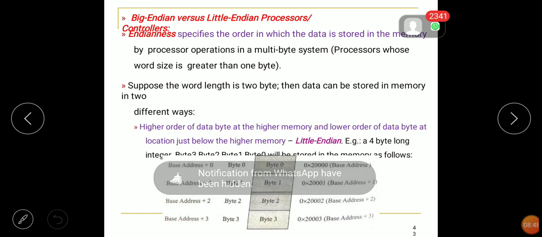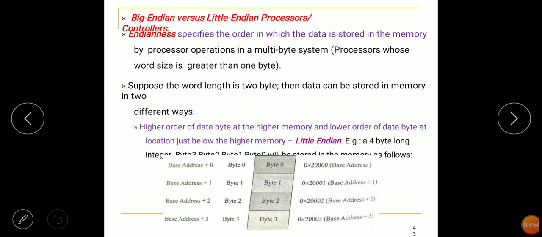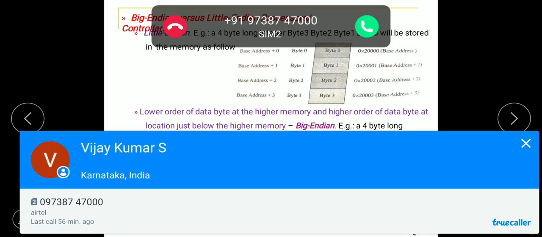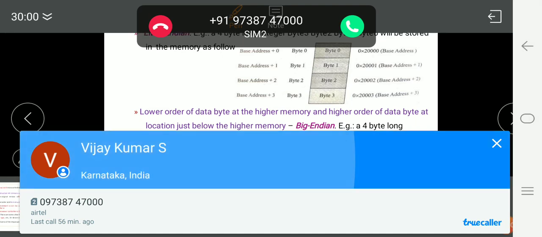The data needs to be considered as a single data item. How that data is stored, whether lower to higher or higher to lower address of the memory, is indicated by these two types of processors. In little endian, the higher data byte will be stored at the higher memory address location. In big endian, as also shown in the figure, the higher byte of the data, excuse me,